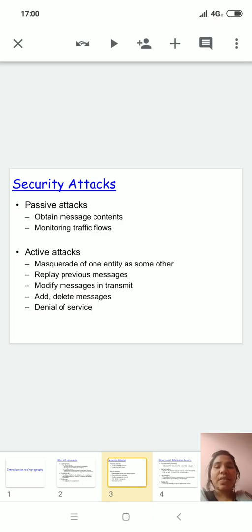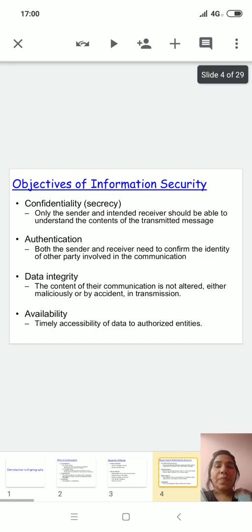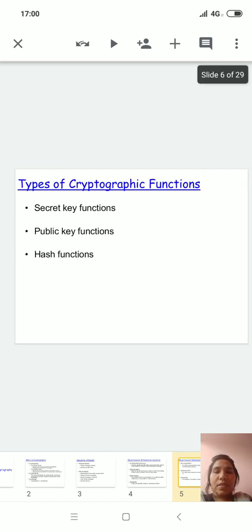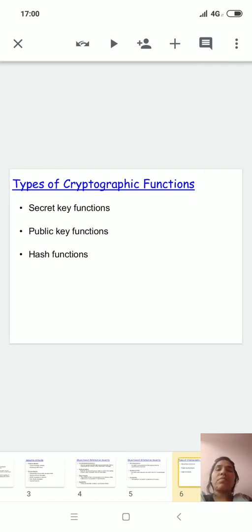It modifies the message in transit, it can change your data, and denial of service. So the objectives of information security are confidentiality, authenticity, data integrity, availability, as we have already discussed in an earlier session. In this session, we will learn about the cryptographic functions like secret key function, public key function, and hash function.